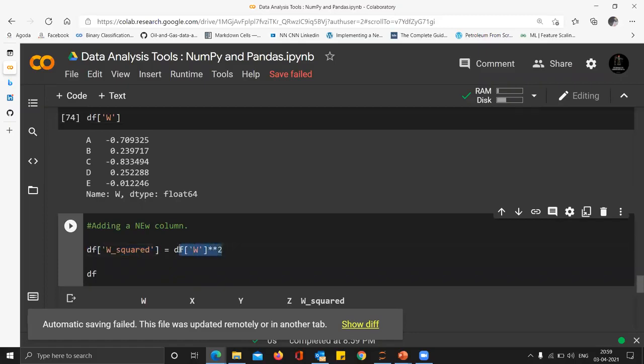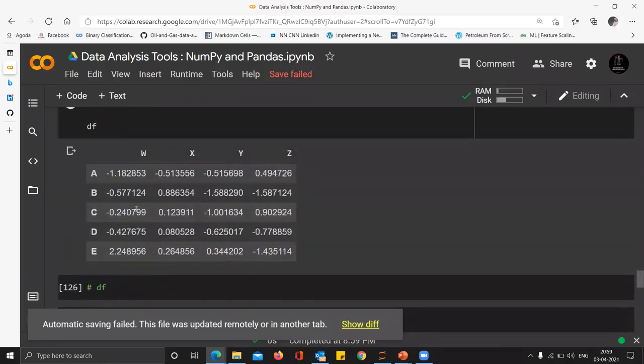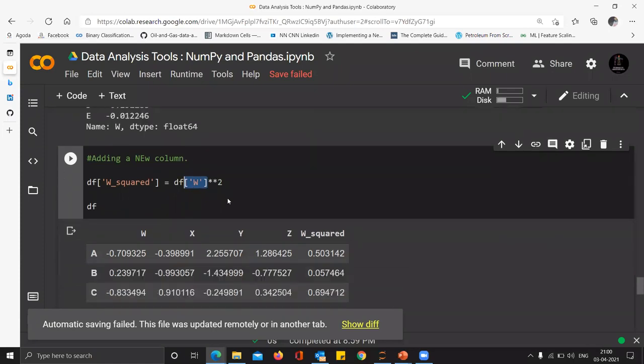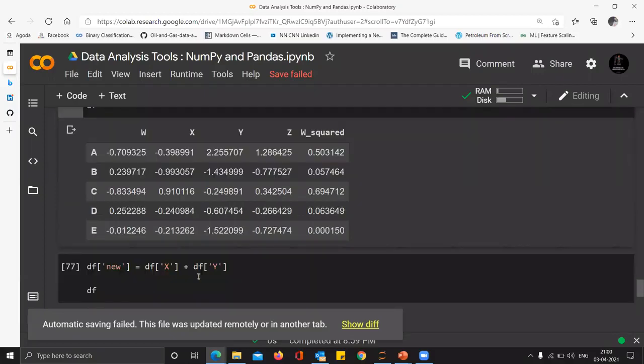Be it 1,000 rows, be it 10,000 rows, be it 50,000 rows, this is the command that applies to all. Okay. So what this command is doing is take the W column, all the values will be squared and will be stored in a new column whose name is W squared. Okay. Suppose now I want to take two columns, say X and Y, and sum them up and store them in a new column called sum. That is also I can do. So this new column is the sum of X and Y. So you can see my new column is again having X and Y.